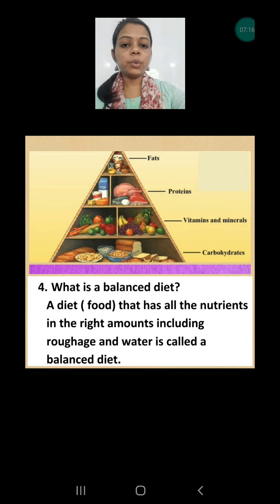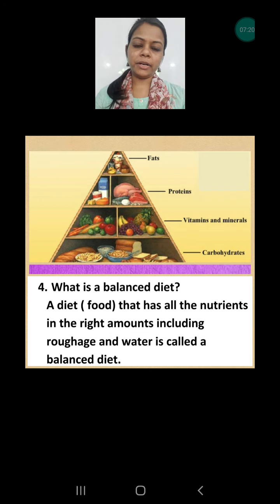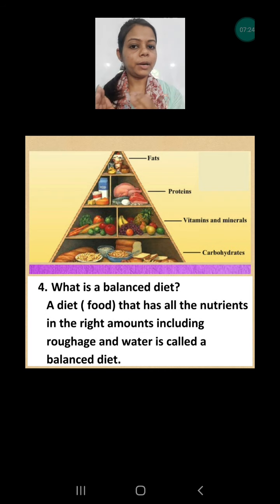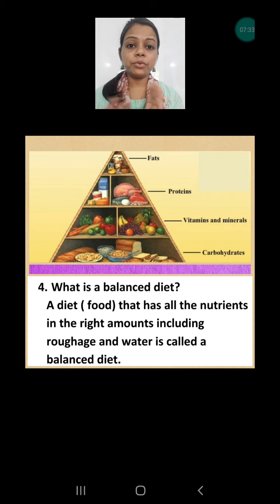Fat is also required in a small amount, but what is required more is carbohydrate. So whenever we eat every day, we take a large amount of carbohydrate and only a small amount of fat, and a little more than fat but less than carbohydrate, that is vitamins and minerals. Along with the carbohydrate we also take a lot of protein.